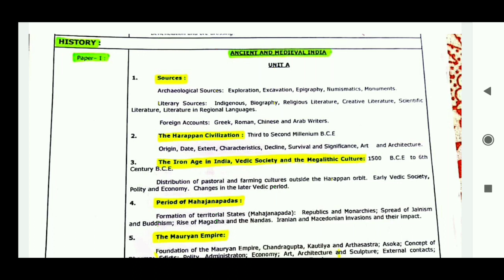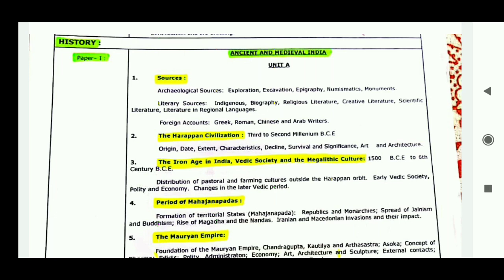So first, let's analyze the syllabus. For the ancient and the medieval part, that is paper 1, and paper 2 is the modern and the world history, right? In paper 1, unit A is the ancient history and unit B is the medieval history. In paper 2, unit A is the modern history and unit B is the world history.